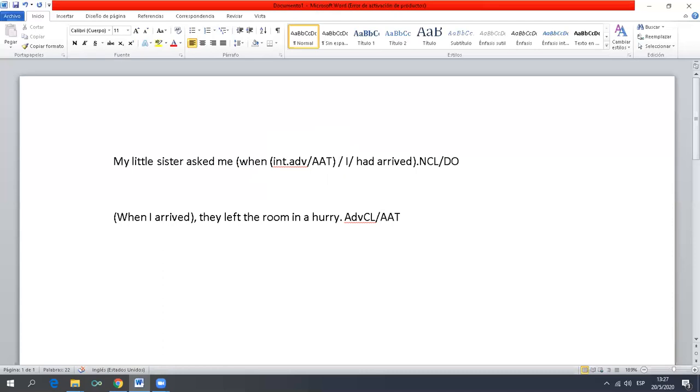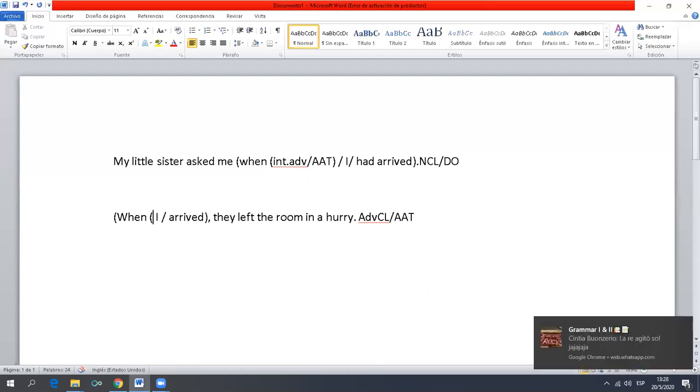You see, I am saying that this word performs a function within the structure of the clause. I had arrived when. This is an interrogative adverb, which is an adverbial adjunct of time. If I were analyzing the second sentence, once I get into the adverbial clause, I would identify subject I and the predicate arrived, the intransitive verb, but I would say when performs no function other than introducing the subordinate clause.